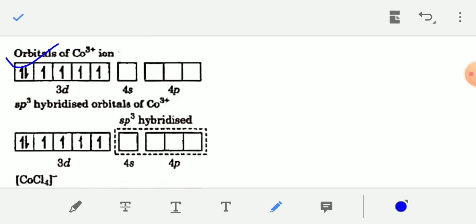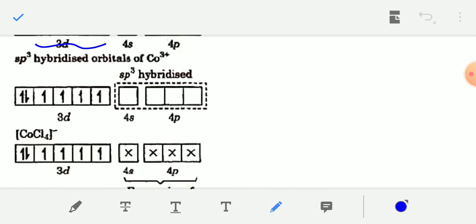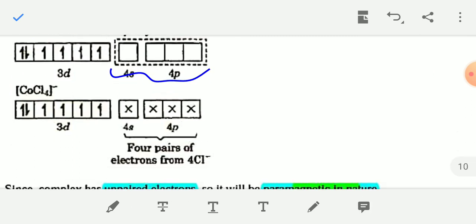As Cl minus ions are present, remember, Cl minus is a weak field ligand, so there is no pairing of inner 3d orbital electrons. The outer 4s and 3 4p orbitals combine to give sp3 hybridized orbitals.